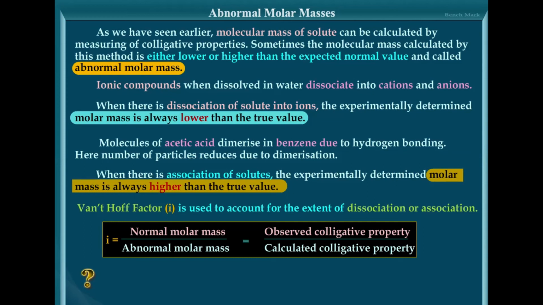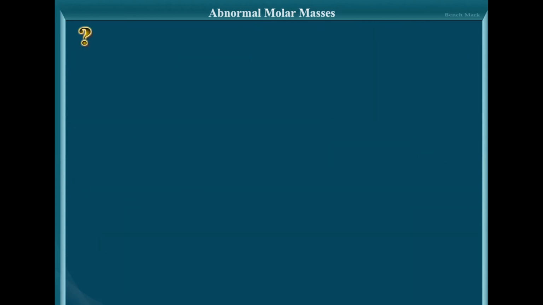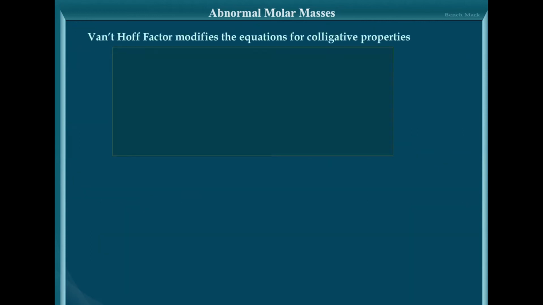Now, if there is no association or dissociation, then what would be i? i would be equal to 1 because normal molar mass would be equal to the observed molar mass. Value of i is less than 1 for association and i is greater than 1 for dissociation, as I had explained earlier.